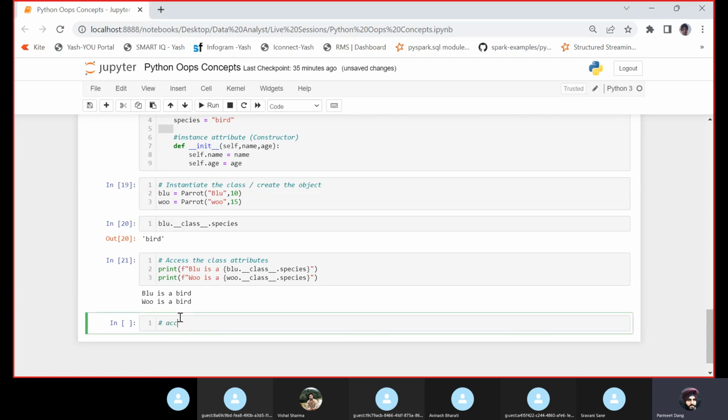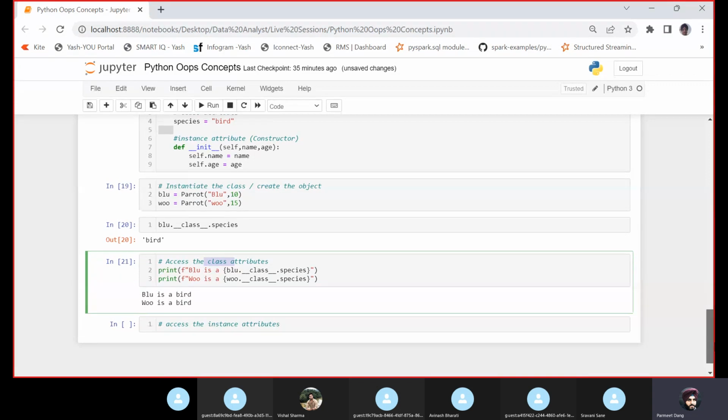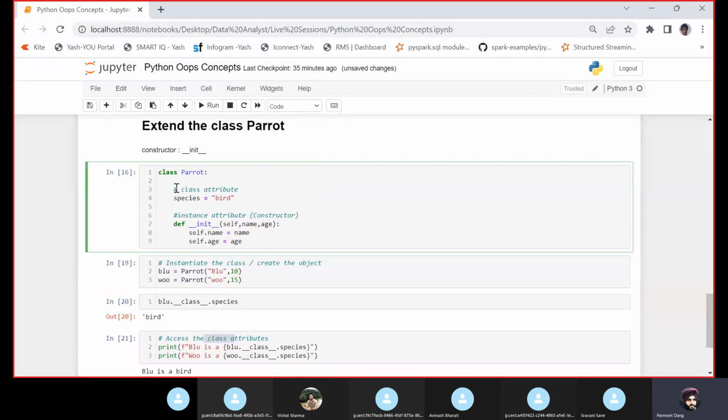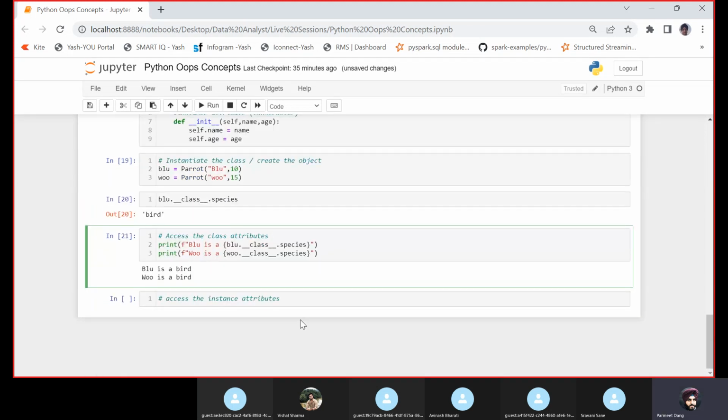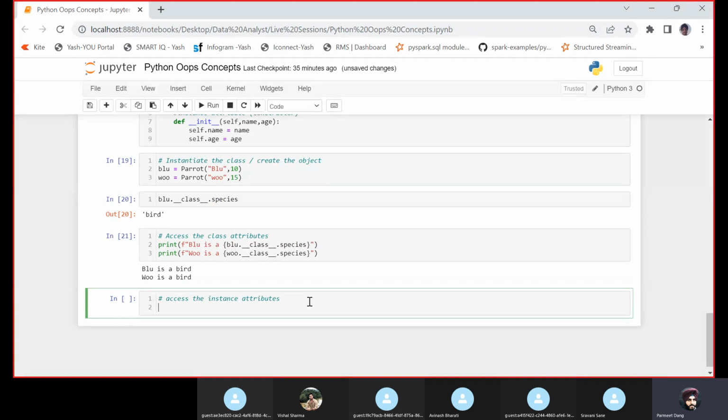So let us access the instance attributes. Please understand, this is a class attribute. The attributes which are defined just after the class are known as the class attributes, and the attributes which are defined within the self are the instance attributes. So access the instance attributes.